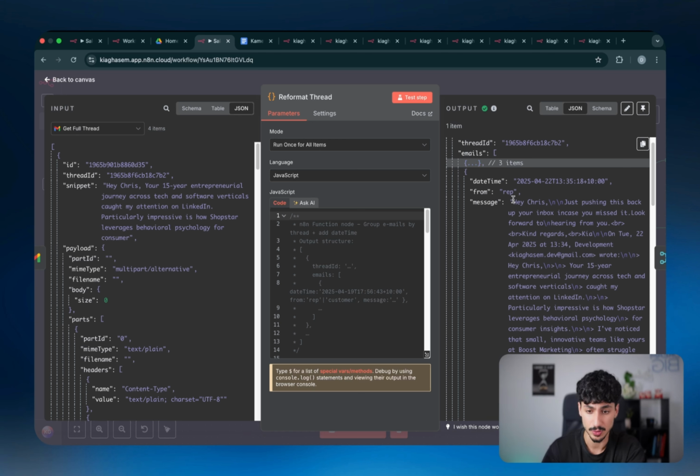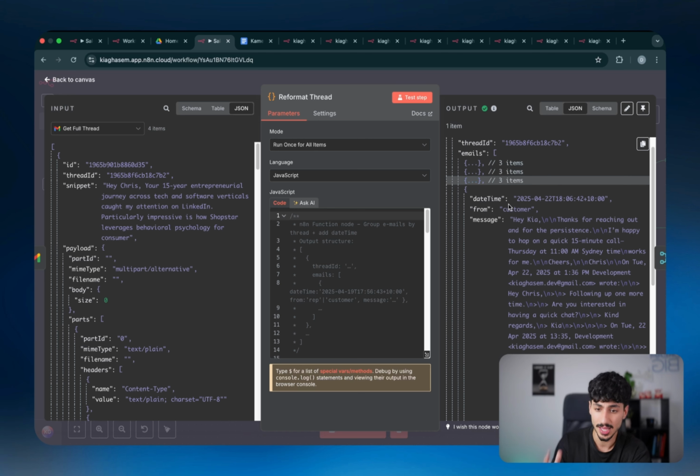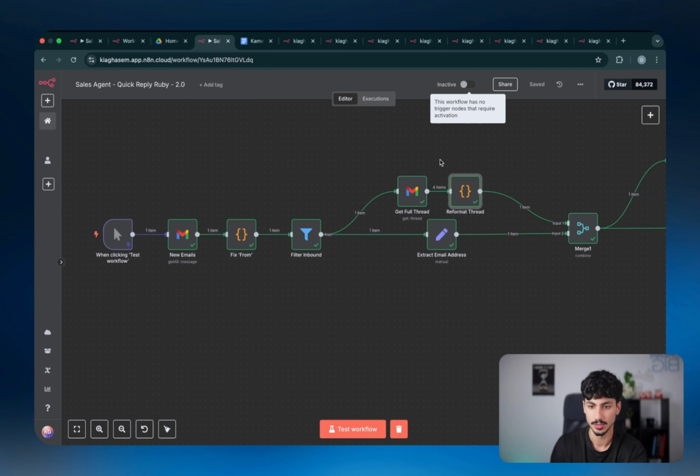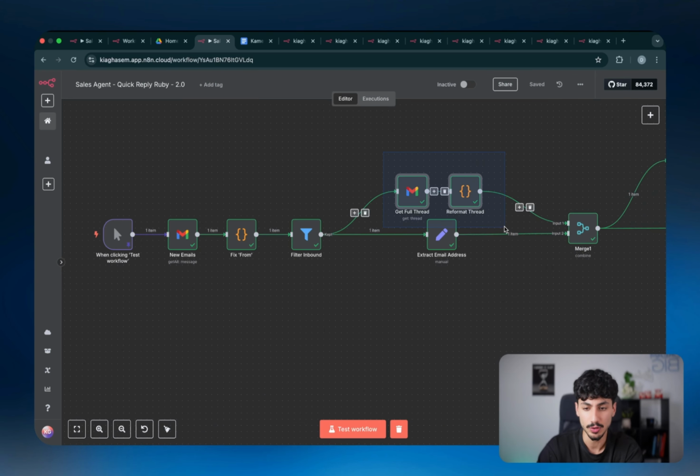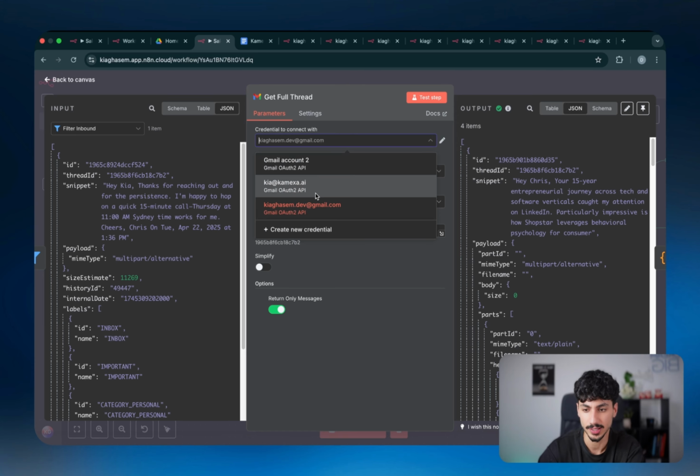The second email was also from the rep, which is the pushing back up your inbox email. And the third email was also from the rep saying pushing this back up one more time. And then the final email was from the customer saying, hey, thanks for reaching out and for the persistence. Happy to hop on a quick 15-minute call. So now we basically have grabbed all of the emails within that thread and turned it into one single item that we can pass on for the AI agent to handle. So then again, the only thing you guys have to set up here is just click this and choose the Gmail account that you just created or the credential that you just created.